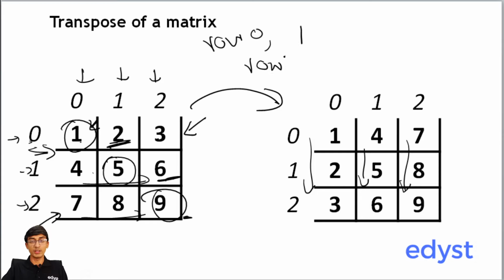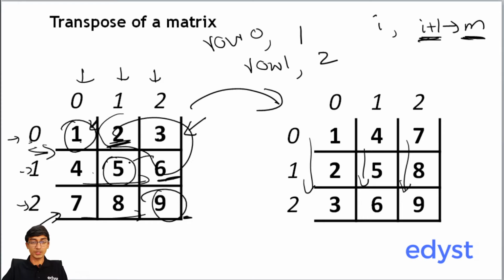At row 1, we start at 2. So basically, if the row is i, j has to start from i plus 1 all the way up to m. That's it. Because these are the numbers that need to be swapped with the lower half. So let's do that.